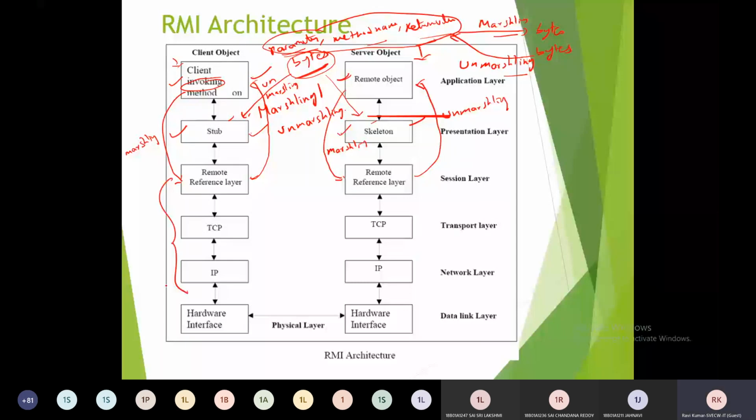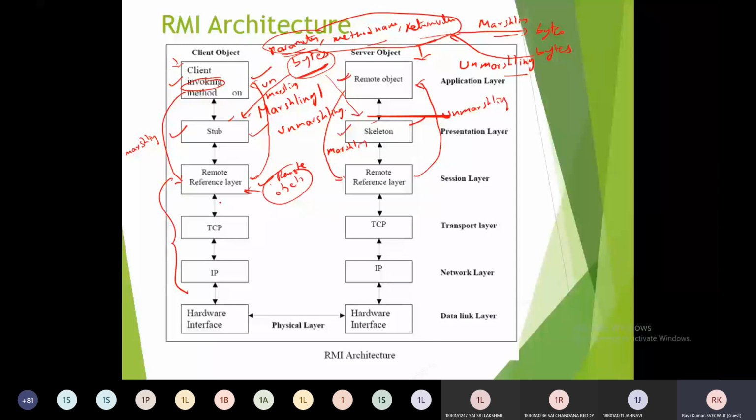Okay, and then another component is called the remote reference layer. This remote reference layer will do the semantic operations of the RMI here. Generally there will be several kinds of remote objects in the network, and all remote objects will be managed by the remote reference layer.